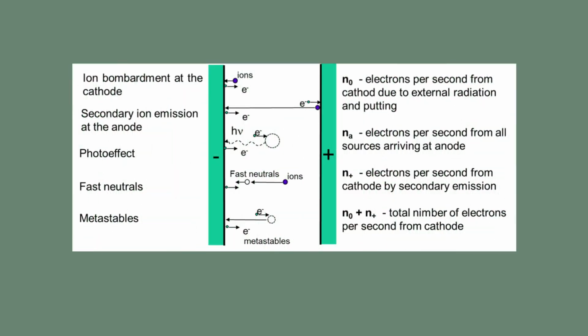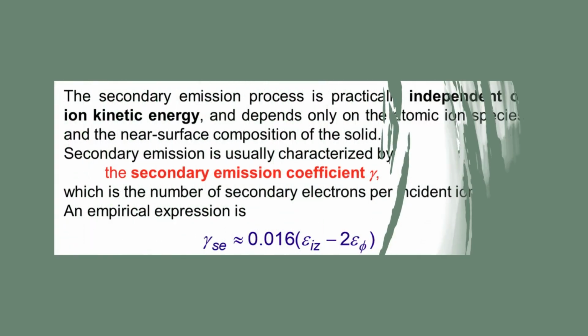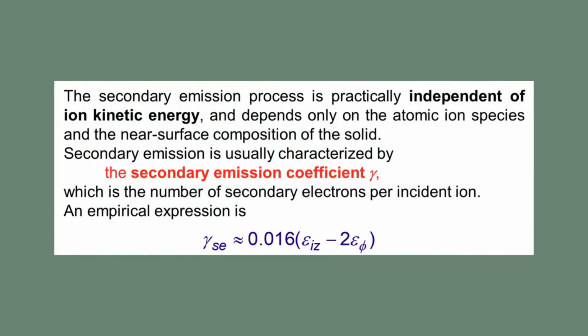The efficiency of this process is quantified by Townsend's secondary ionization coefficient, denoted by gamma. It is defined as the number of secondary electrons emitted from the cathode per incident positive ion. Other processes, such as photoemission from photons emitted by excited gas atoms, also contribute to the secondary electron yield, but ion-induced emission is typically the dominant mechanism for gamma.